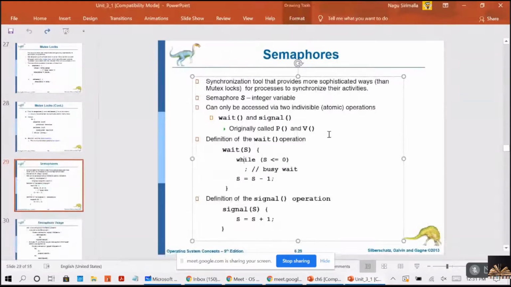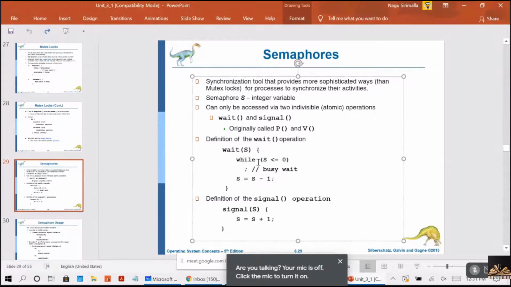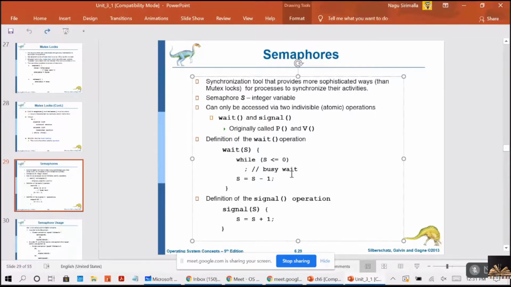Seema, let's consider S is equal to 1. In your system, you have only one printer. The first process, P1, checks the condition while S is less than or equal to 0. Because S is equal to 1, this will fail. The condition failing means the process will not be busy waiting.